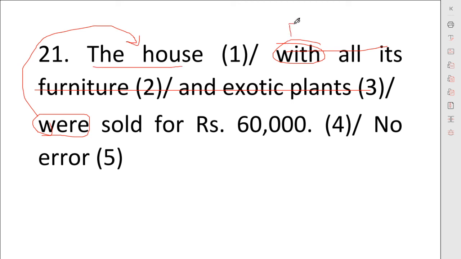This is our preposition and this is our noun. This verb will also change according to this noun. So the house was sold for rupees 60,000. You have to delete it and then check. Then you will get the right answer. You will not get confused, neither will your time be wasted.